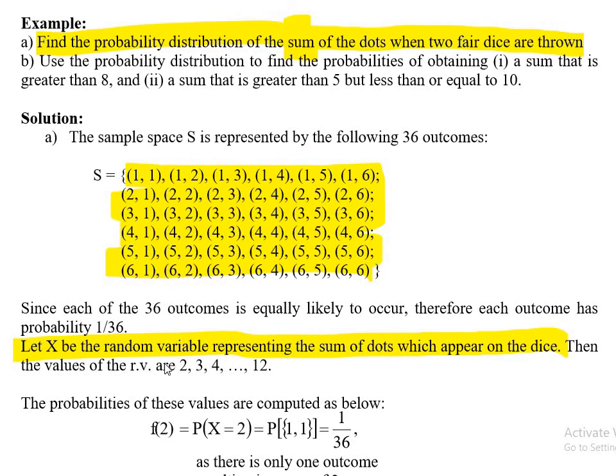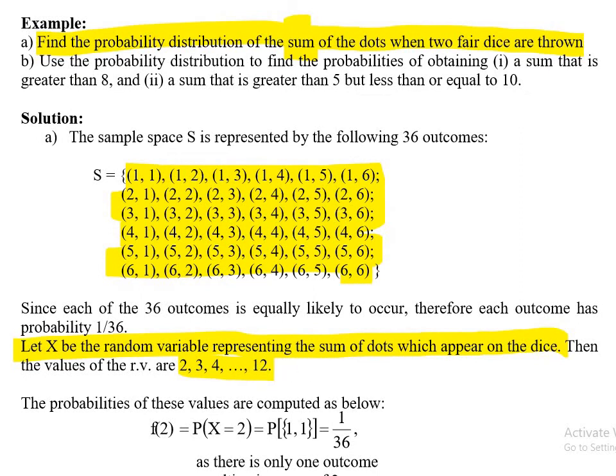Then x can have values from 2 to 12, because the minimum sum is 2 and the maximum sum can be 12. So your values will go from 2 to 12.